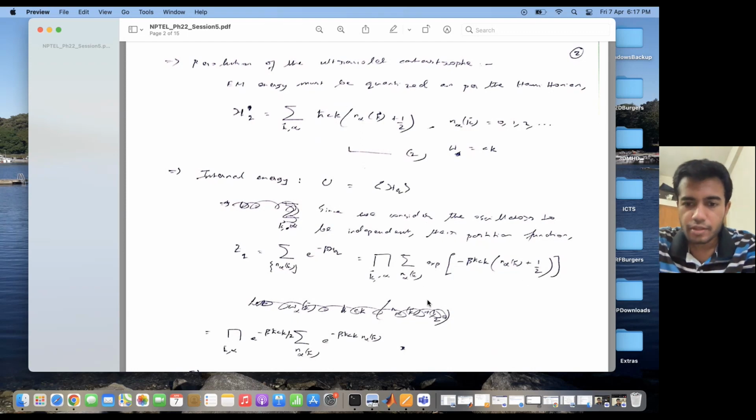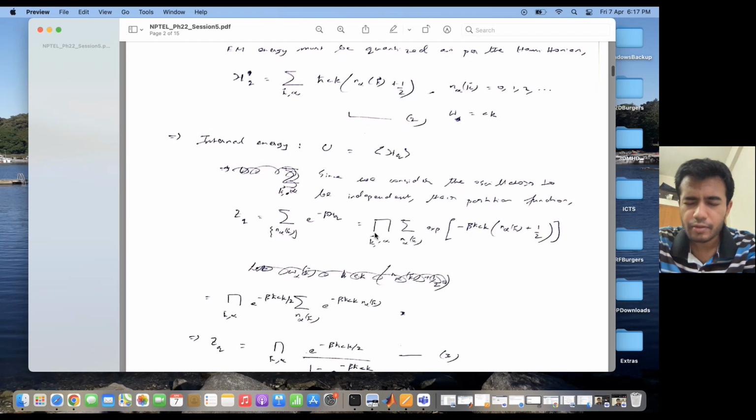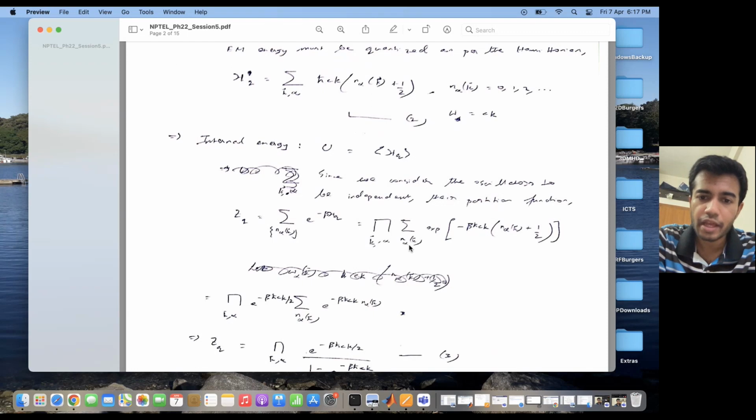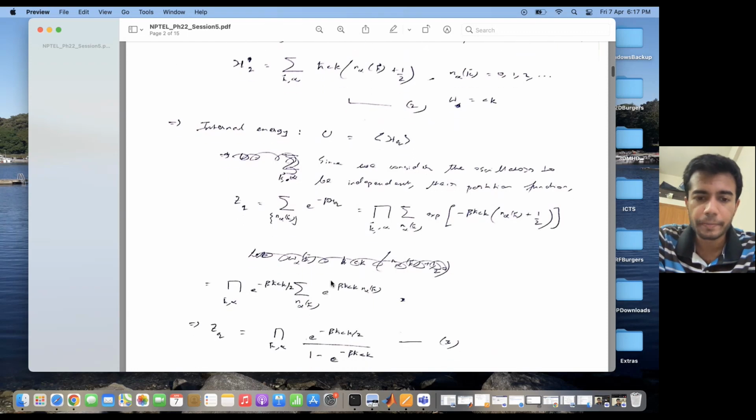Okay, so if I do the summation while keeping this product term aside, if I do the summation over the occupation numbers n_α, that is, the energy levels, then what I get is an infinite GP. So I take the e to the power minus beta h cross ck by 2 outside, and then it turns out to be a summation over this quantity.